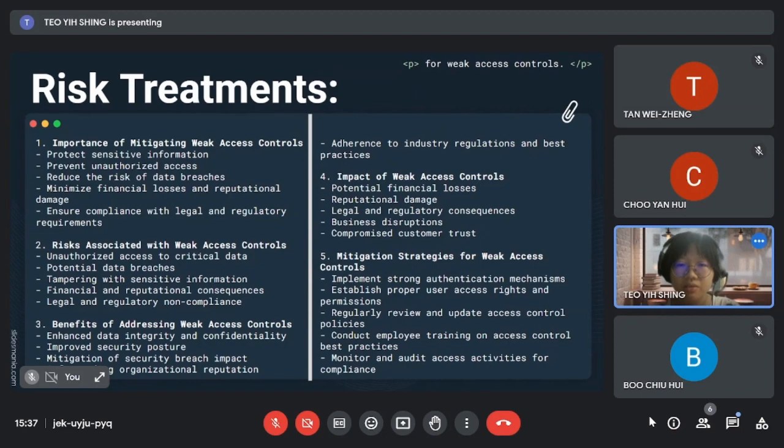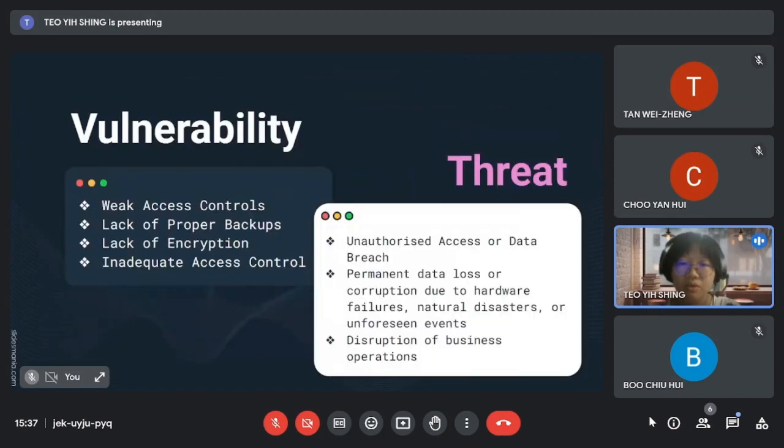And moving on to the vulnerability of lack of proper backups, this vulnerability exposes data to the risk of permanent loss or corruption in the face of hardware failure, natural disasters, or unforeseen events. Without adequate backups, the recovery of lost data becomes challenging, if not impossible.